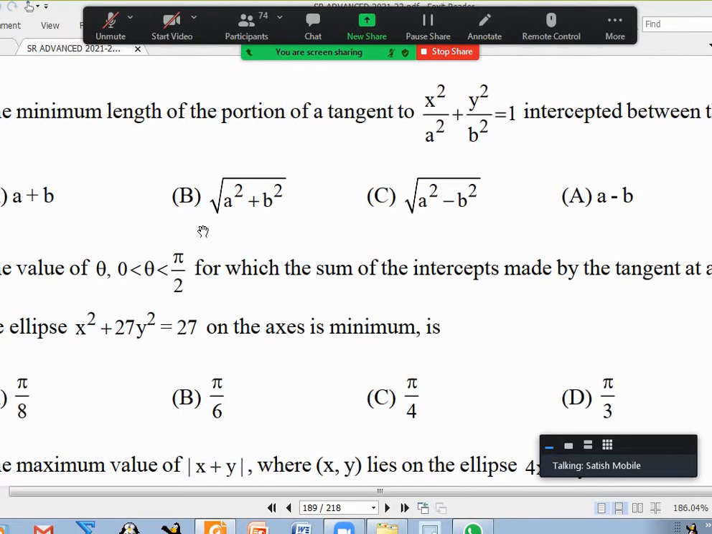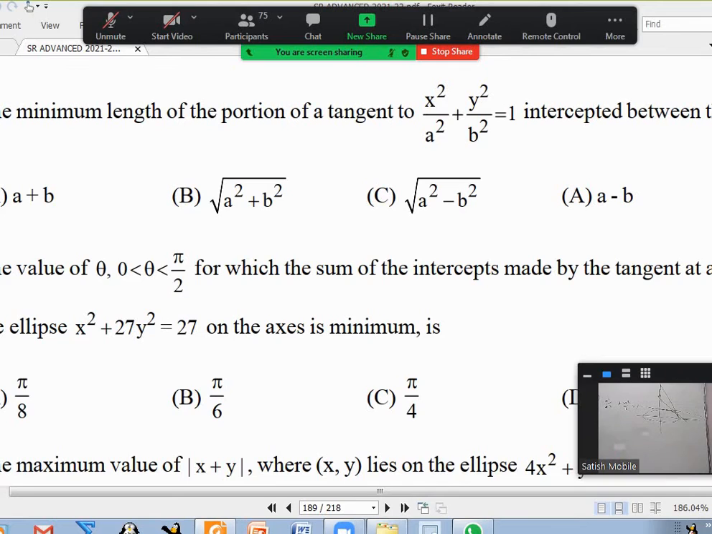Apart from that, you take x square by a square plus y square by b square equal to 1. The general tangent is x cos theta by a plus y sin theta by b equal to 1. I think I finished this also, right? 21, I completed, no?